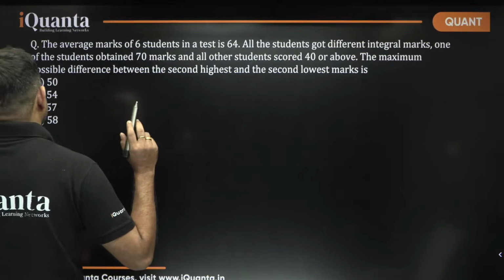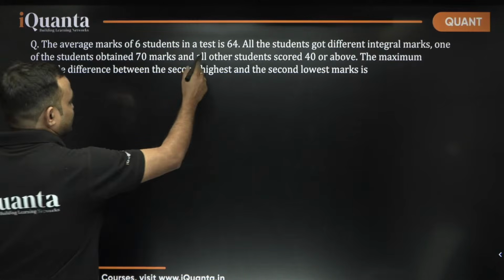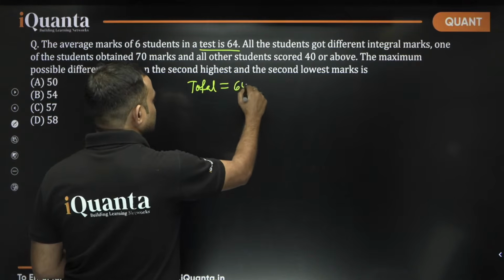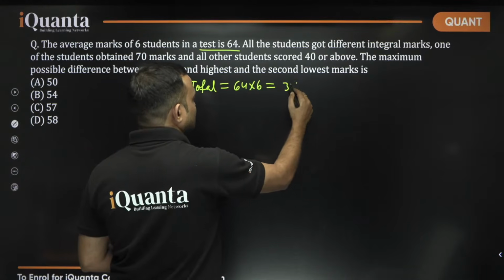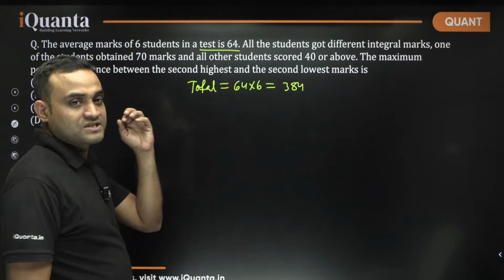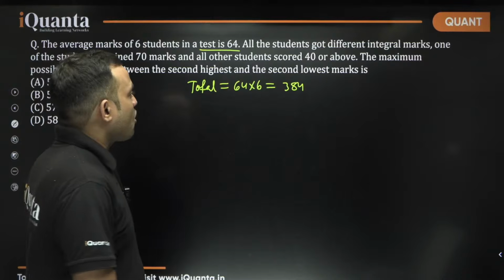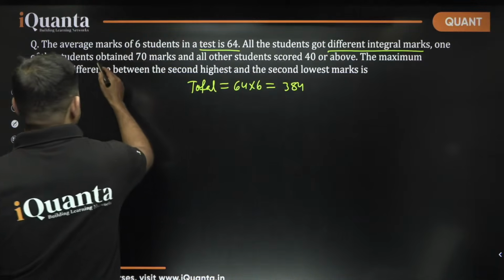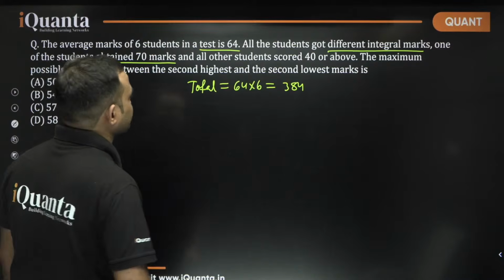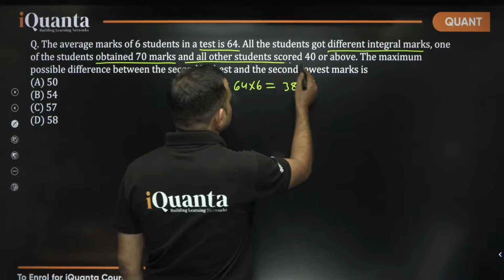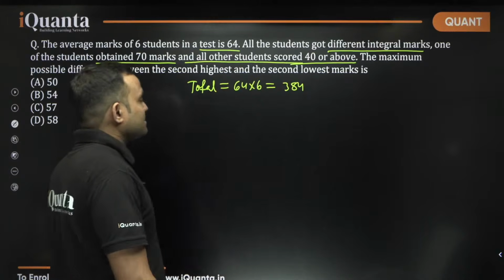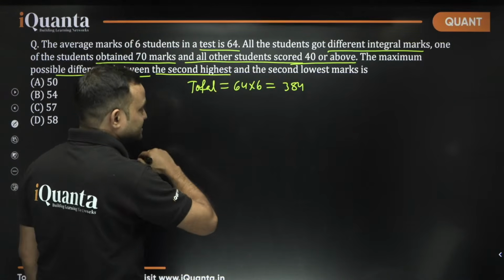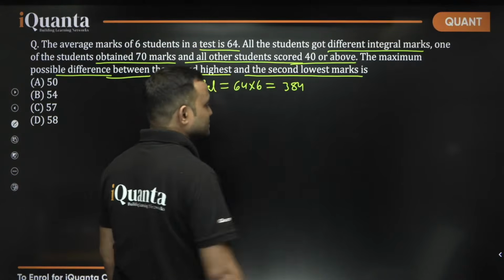Look, the average marks of 6 students in a test is 64. So we can find the total, right? The total will be equal to 64 into 6, which is equal to 384. 60 into 6 is 360, plus 24. All the students got different integral marks. One of the students obtained 70 marks. All the other students scored 40 or above. The maximum possible difference between the second highest and the second lowest marks is?